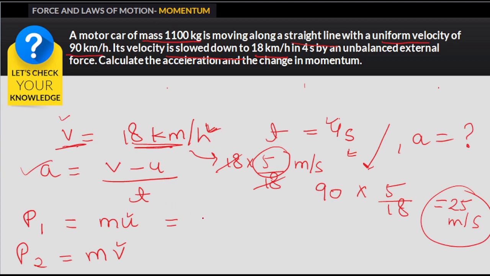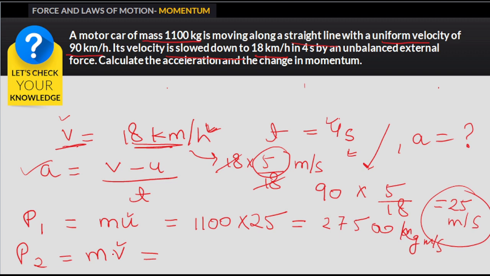So the mass is 1100 times the initial velocity, which was 25 after converting into meters per second, so it would be 27,500 kilogram meter per second, because it's momentum.